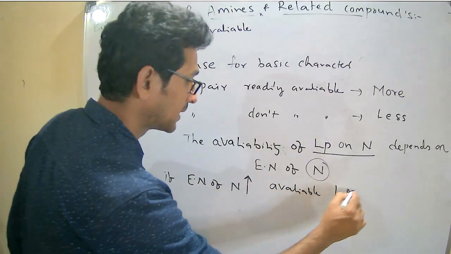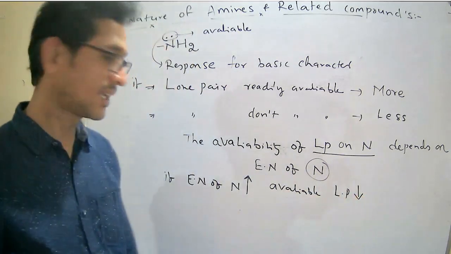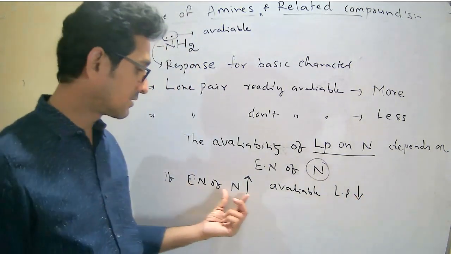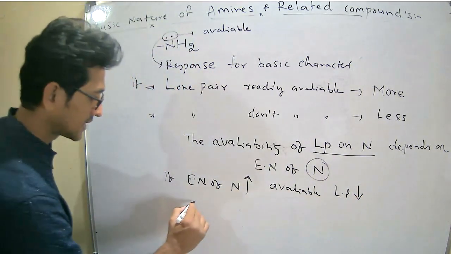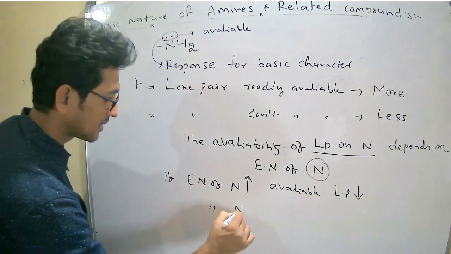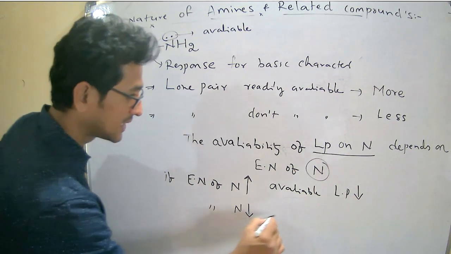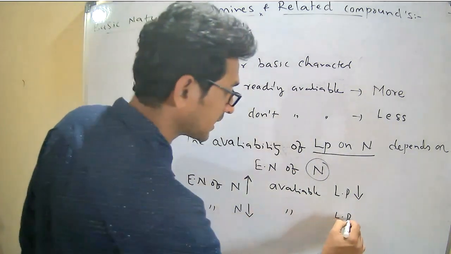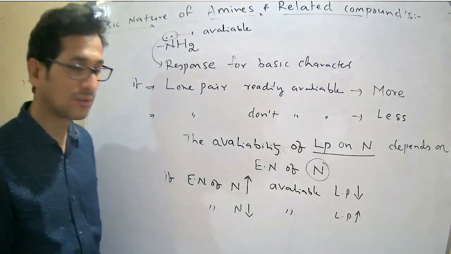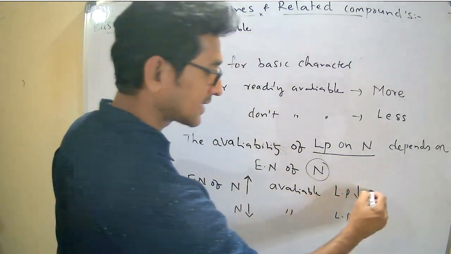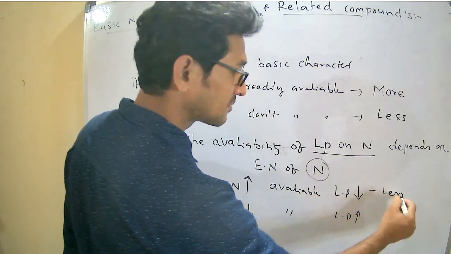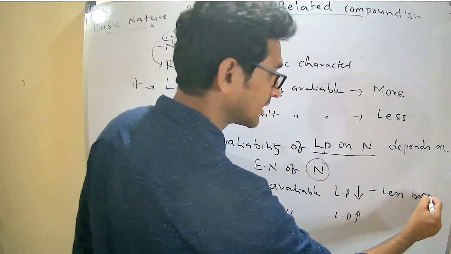On the other hand, if the electronegativity on nitrogen decreases, the availability of the lone pair increases. If the availability of the lone pair is less, it is less basic in nature.